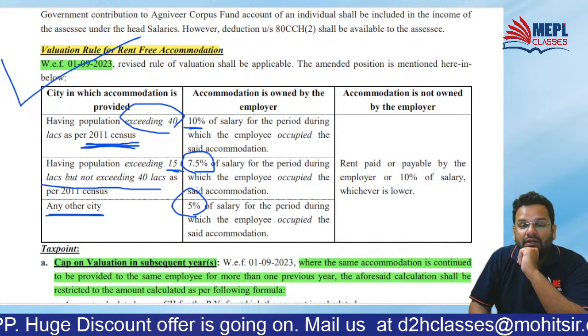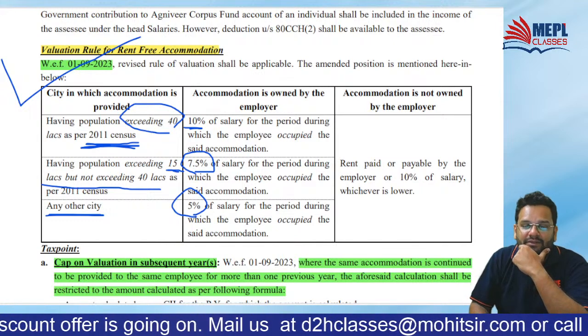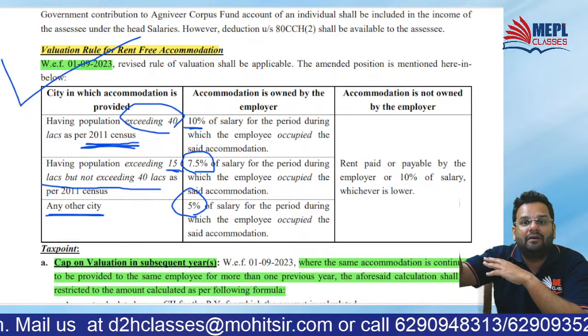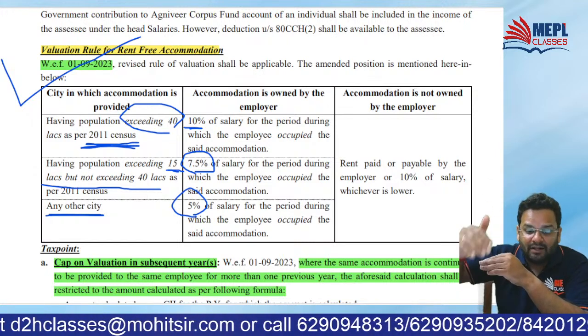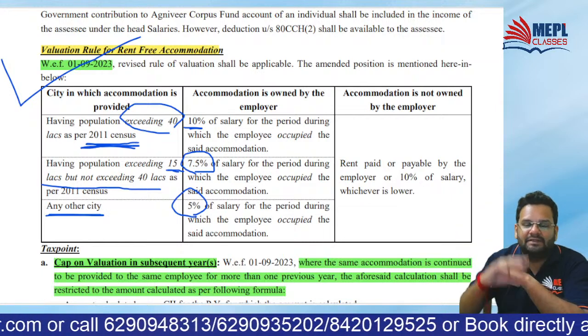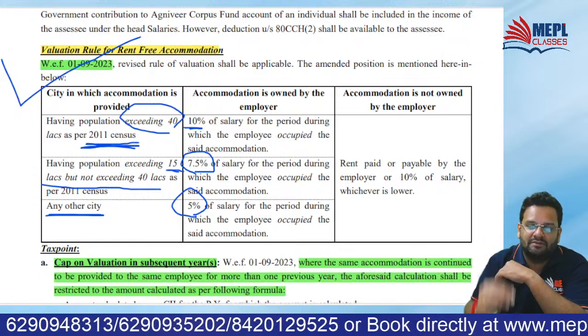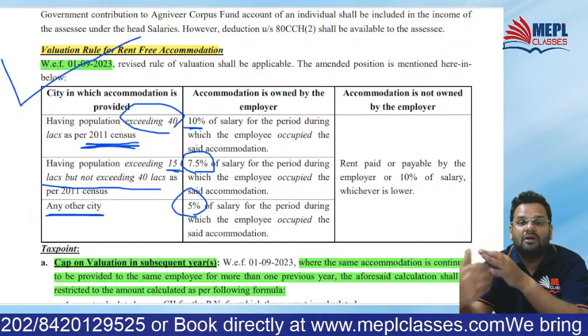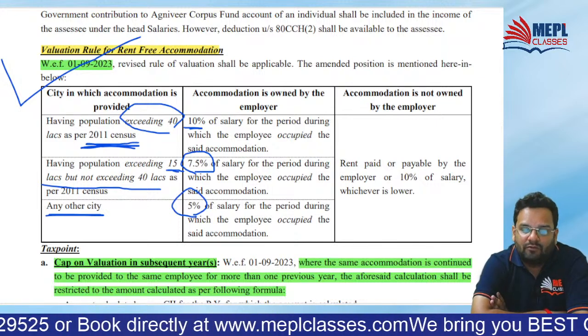Yes, of course, that is if owned by the employer. If taken on rent by the employer, then rent paid by employer or 10% of salary, whichever is lower. Earlier it was rent paid by employer or 15% of salary, whichever is lower.